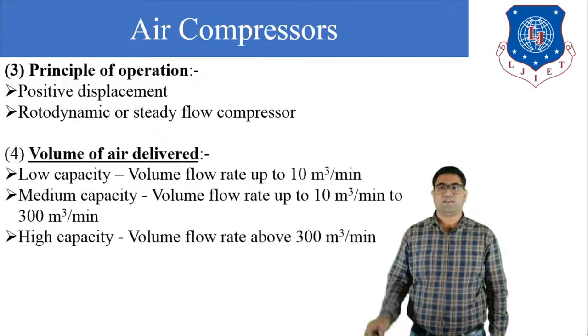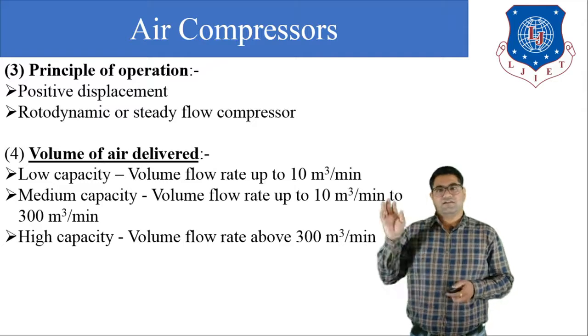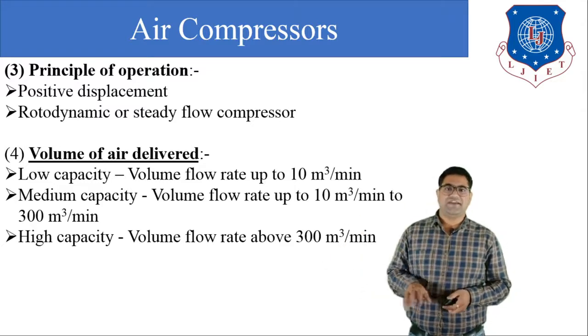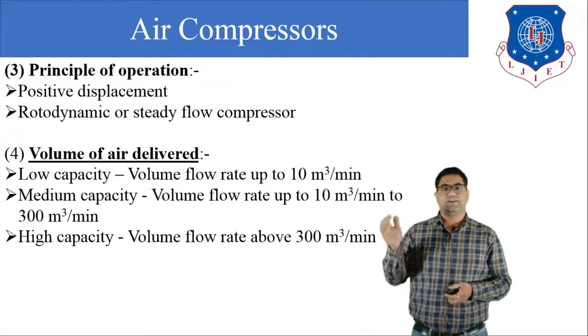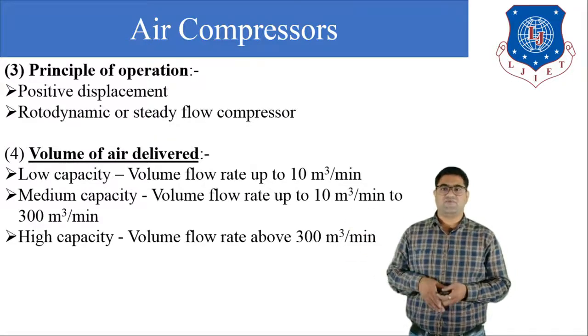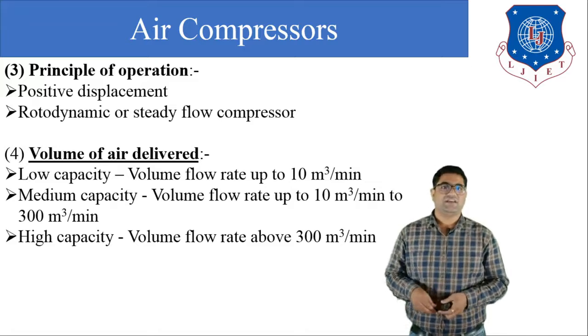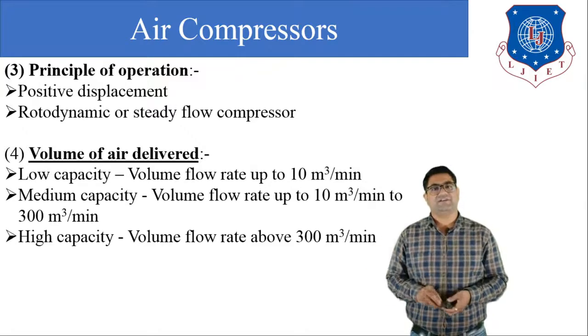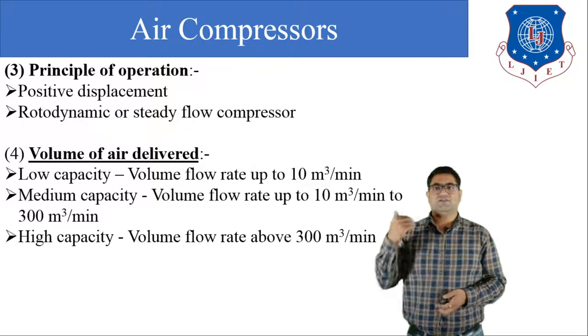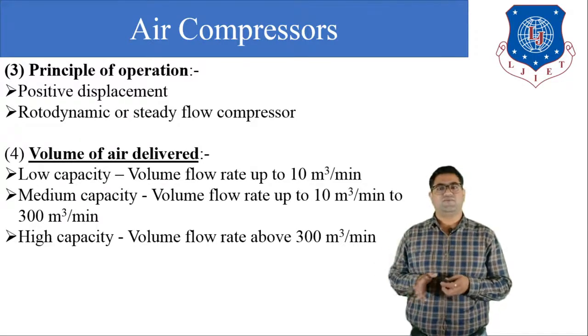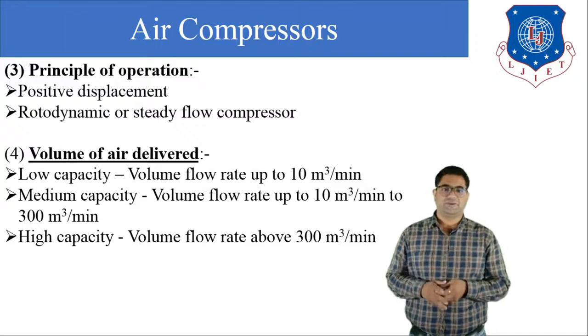Next, the air compressor can be classified by the volume of air delivered. It can be classified into three types. First is the low capacity compressor, second is the medium capacity compressor, and third is the high capacity compressor. In the low capacity compressor the volume flow rate is up to 10 meter cube per minute.